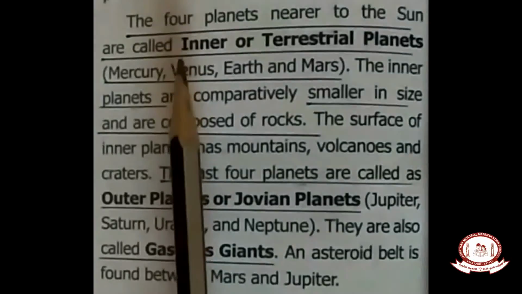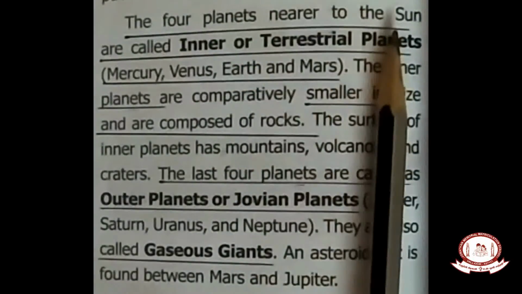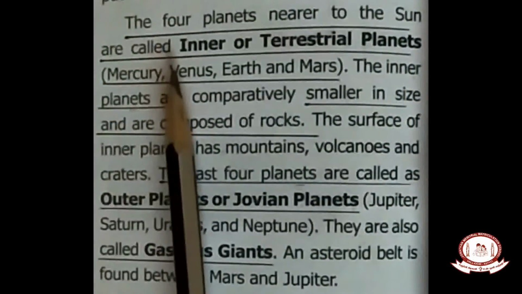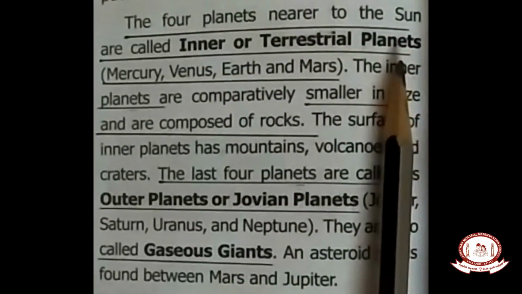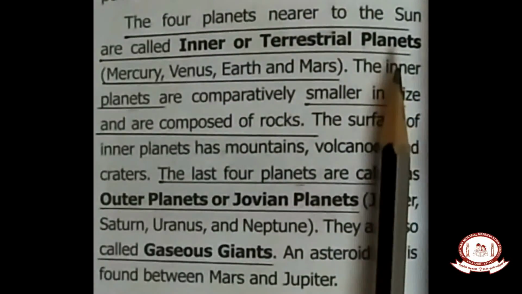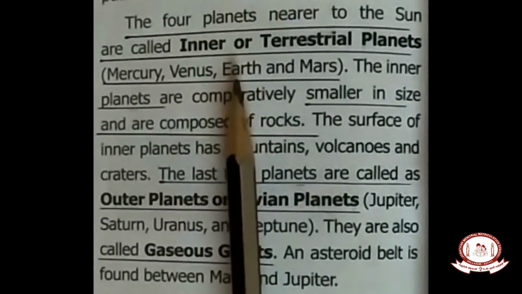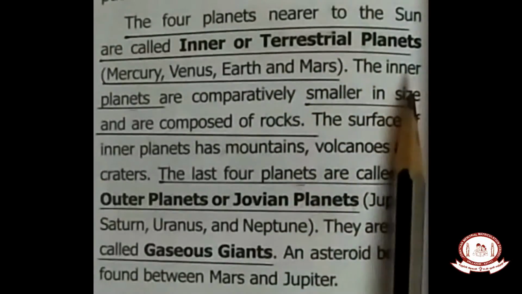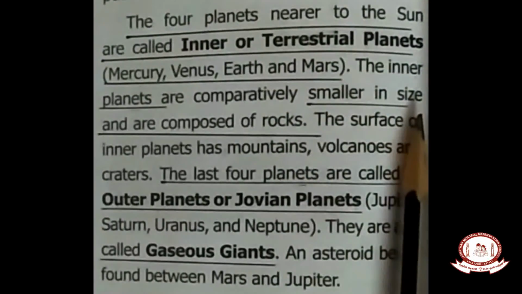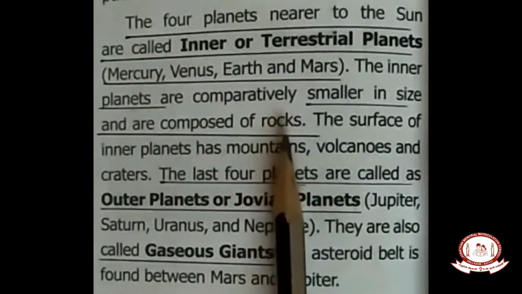Okay. Also, I want to explain the 4 planets nearer to the Sun. These are said to be the inner or terrestrial planets. What are the 4 planets? Mercury, Venus, Earth and Mars. Okay. These planets are smaller in size and are mainly composed of rocks.